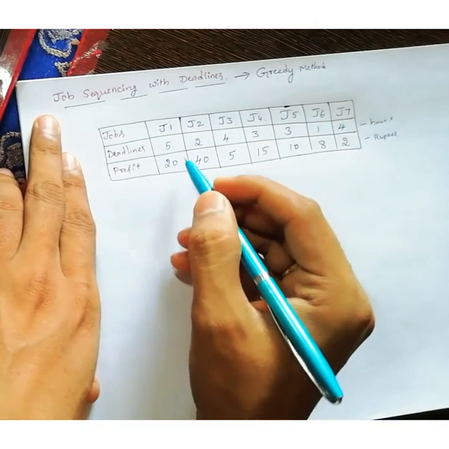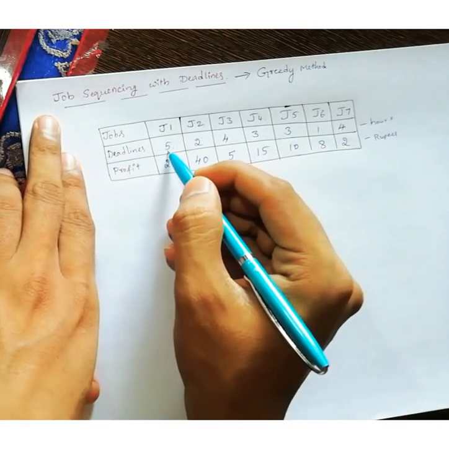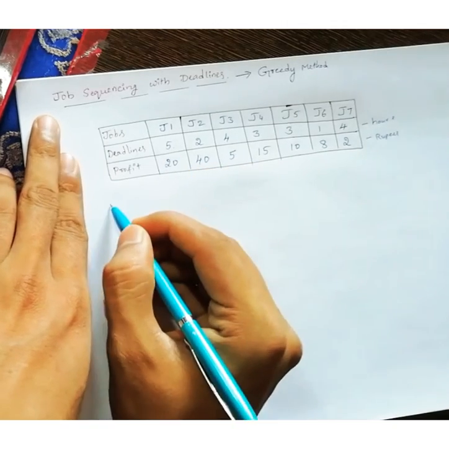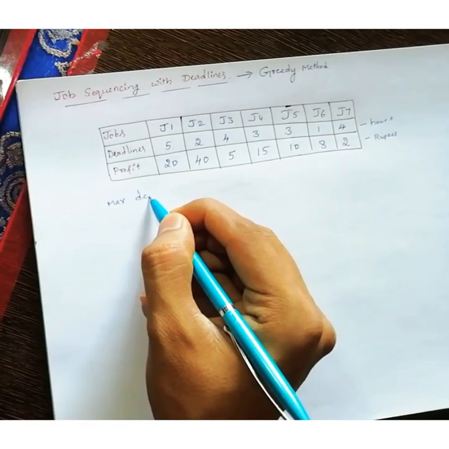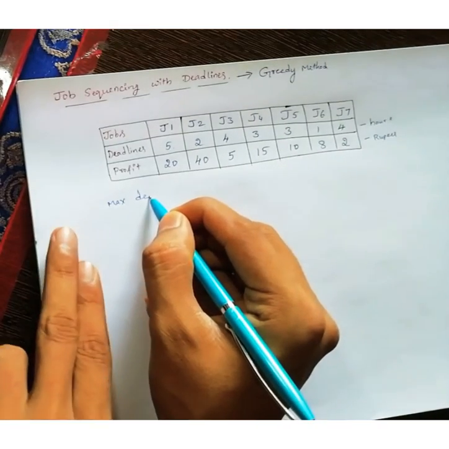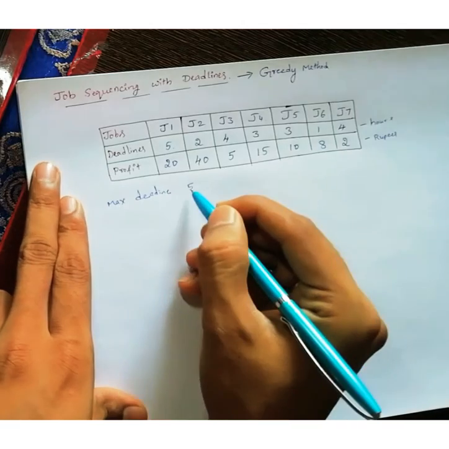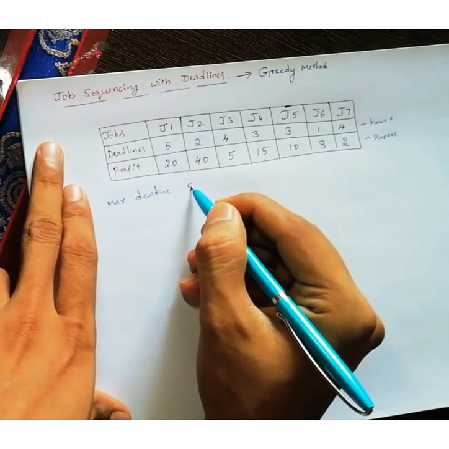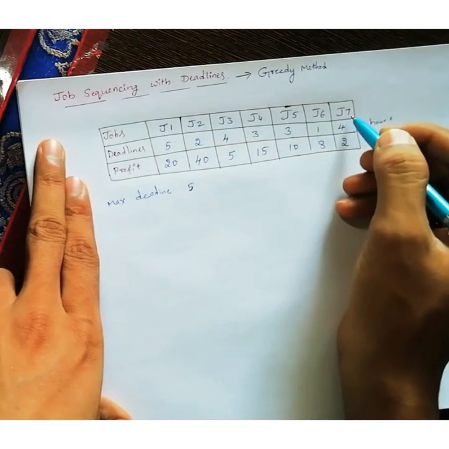So here, what is the maximum deadline? The maximum value is 5, right? So the maximum deadline is 5. That means I am having only 5 hours and I can't do all these 7 jobs.